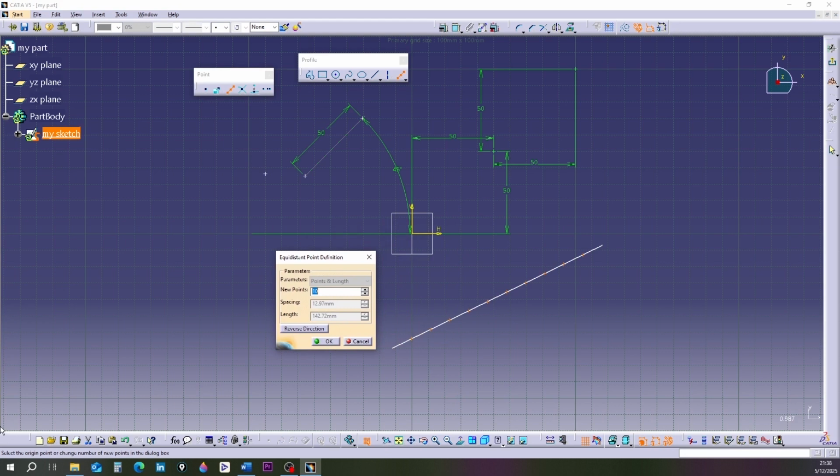The equidistant point definition window opens. In the window, you can define the number of points in the New Points box. If you click on an endpoint of the line, more options appear.